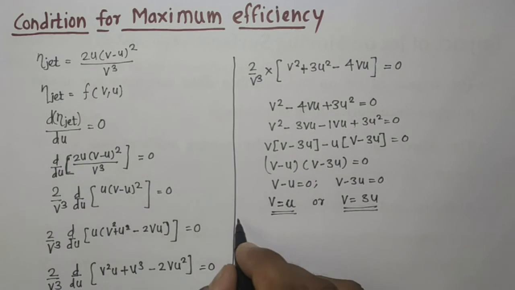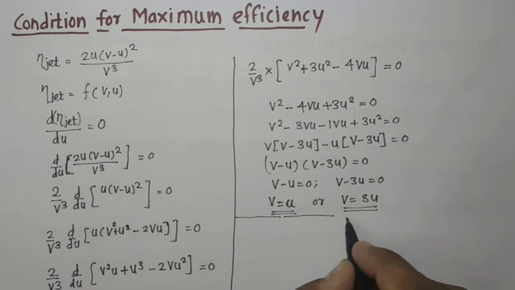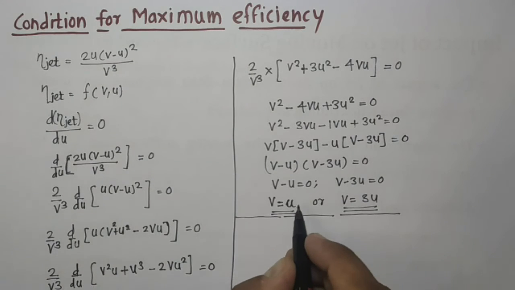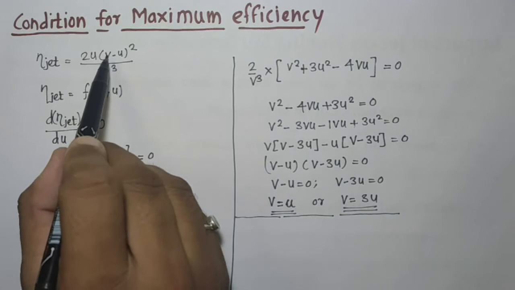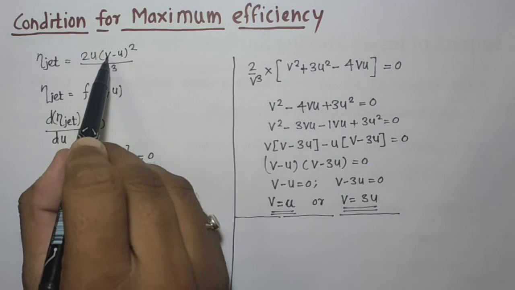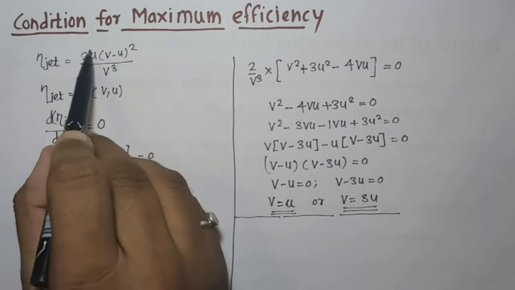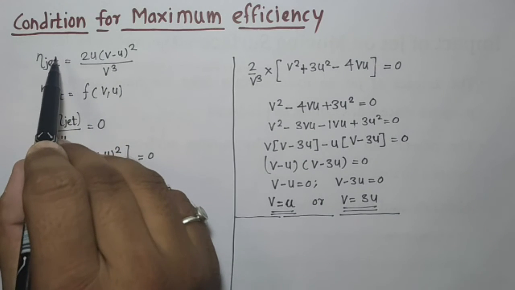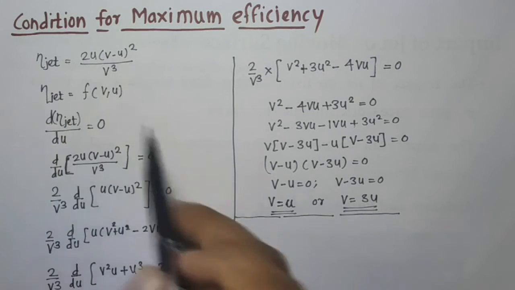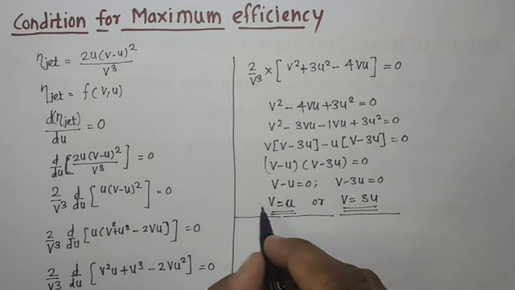That can be written like this: if v is equal to u and we put this value in the equation of efficiency, then v − u becomes 0 and this whole term becomes 0. It means the maximum efficiency cannot be 0. So this condition will not be accepted.